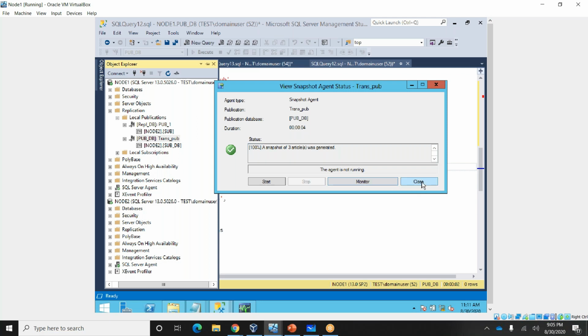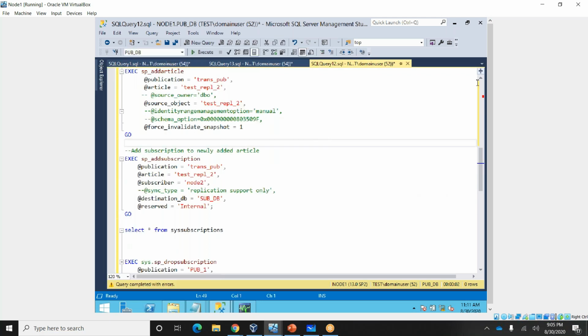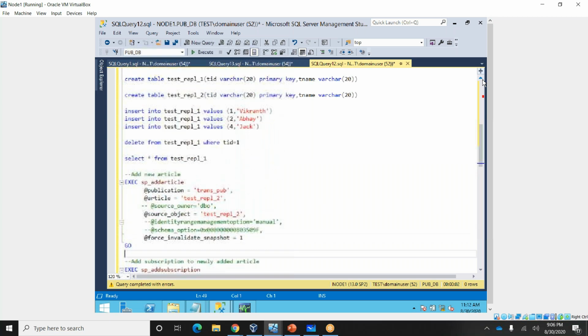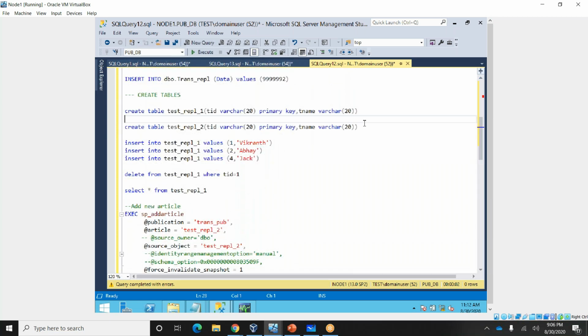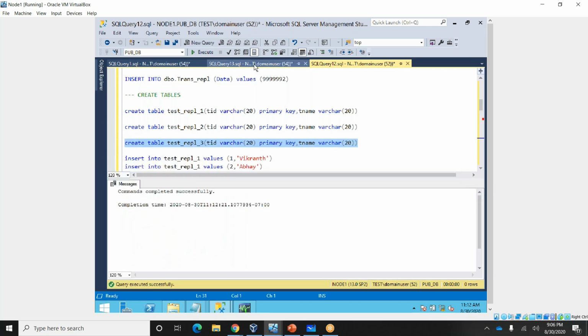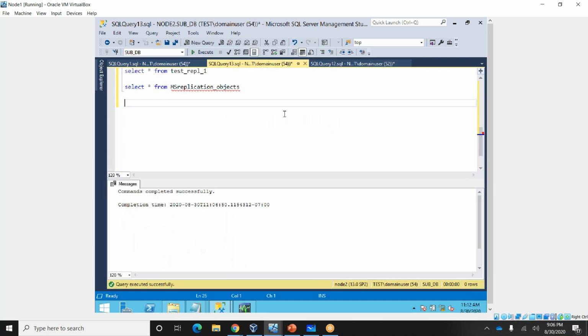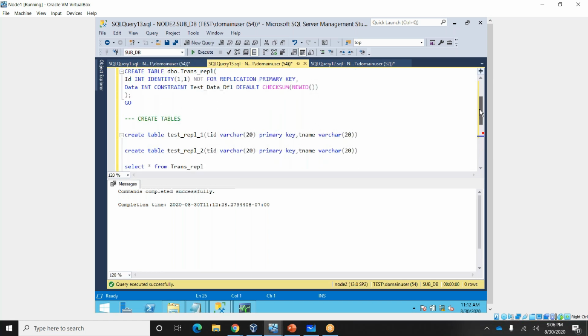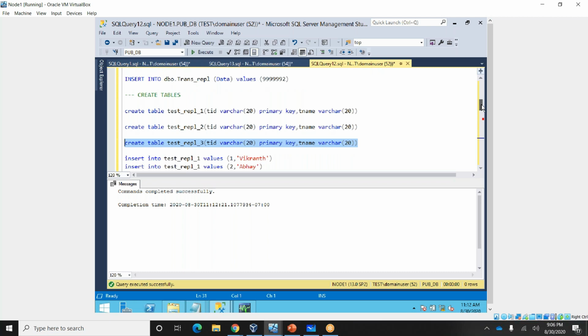So let's do one thing. I'll create one more table for you. I'll show you. See, I am creating one more table. On the publisher side I'm creating a table, and on the subscriber side also I'm creating a table. Okay, table created. We have an option. Let me show you that option.